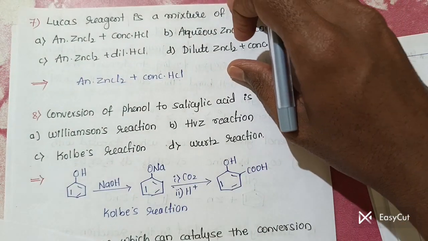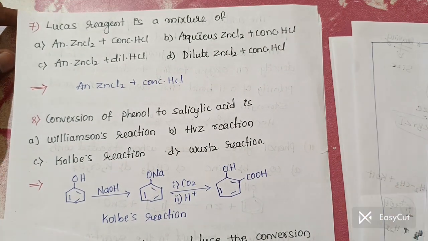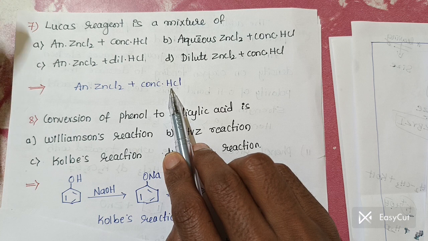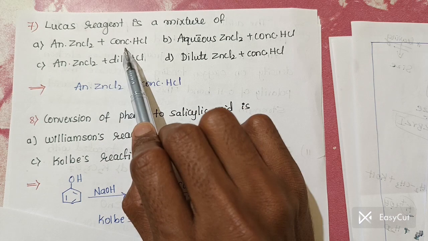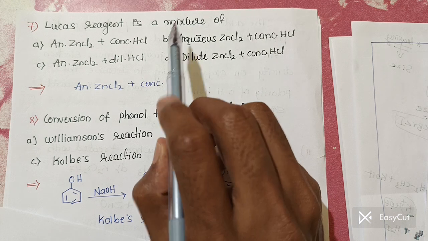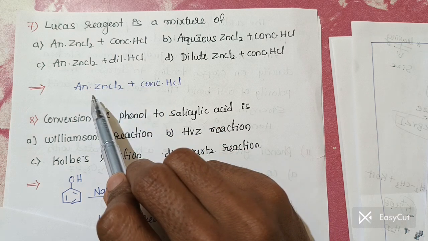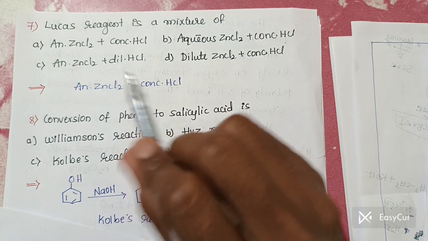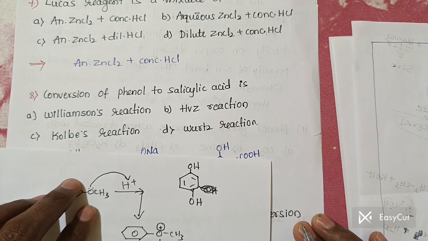Then we go for the seventh question. Again, it is very simple, a memory based question. Lucas reagent is a mixture of, you already studied, anhydrous ZnCl2 plus concentrated HCl. See, they gave the options to confuse you. One option gives anhydrous ZnCl2 with concentrated HCl, and another gives aqueous ZnCl2 with concentrated HCl. So while writing the answer you should go through the options carefully. So what is your answer? Anhydrous ZnCl2 plus concentrated HCl. Clear?